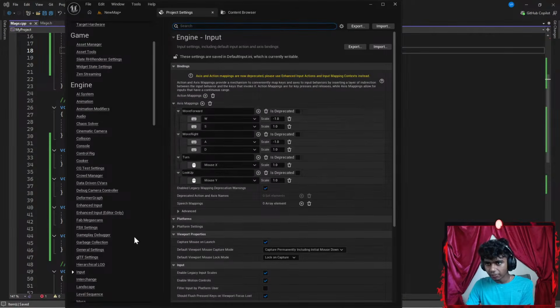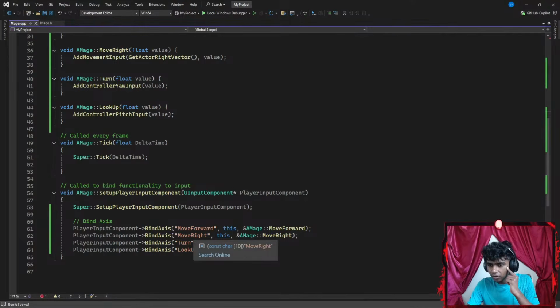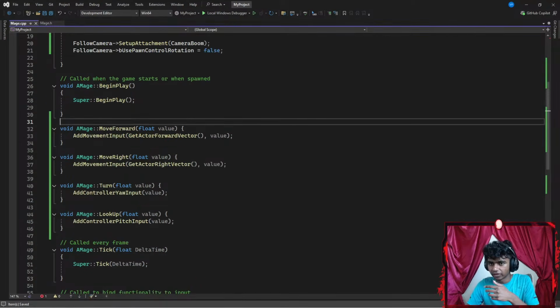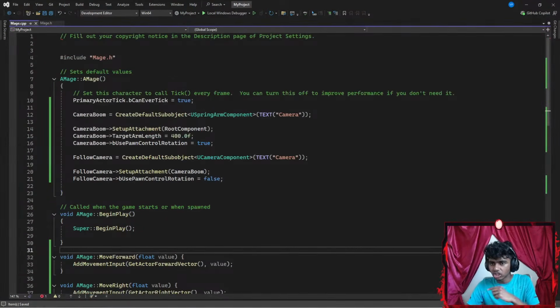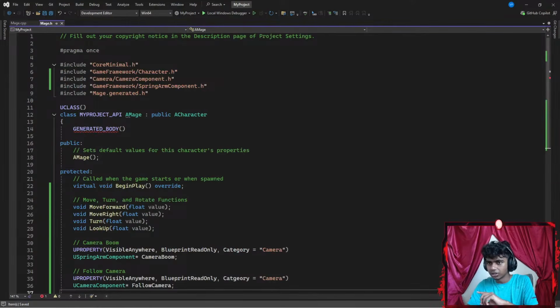Let's go to something like input. This is called MoveForward, MoveRight, TurnLookup. It's all correct there. Let's look really carefully here. MoveForward, MoveRight, TurnLookup. Okay, it's correct there. Look up function requires pitch input, yaw input, that is add movement. Okay, this is right vector, add movement input. This is forward vector. And then camera boom, set up attachment root component. I've set up everything. I've done everything correct up till here.